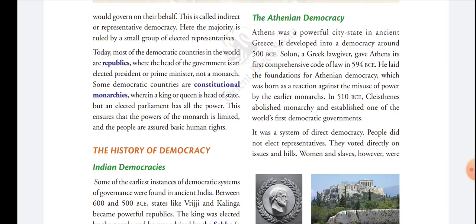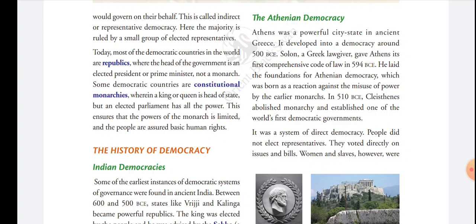But some democratic countries follow the constitutional monarchy form of government. This means the king and queen are still the head of the state. They are only there in name, but all the powers lie with the elected parliament of the country.